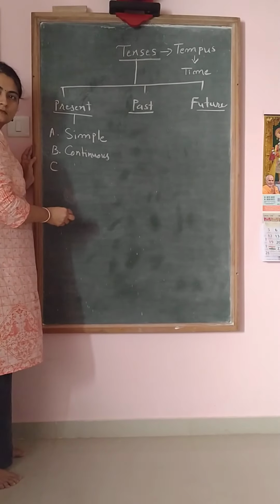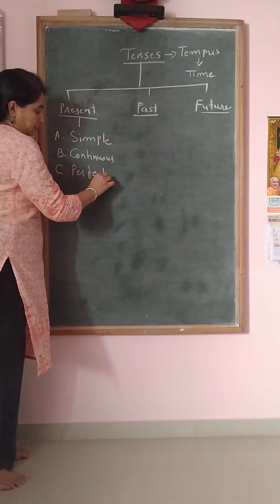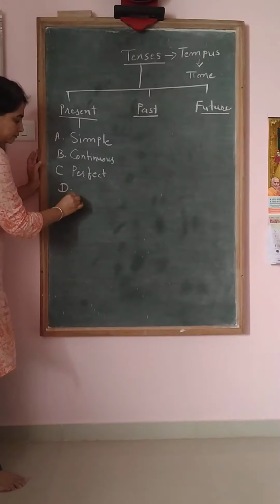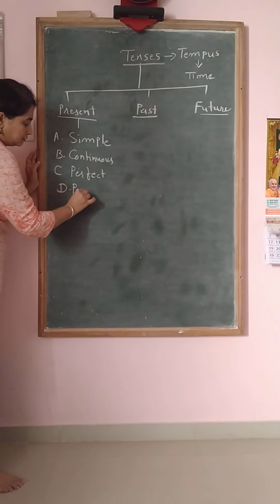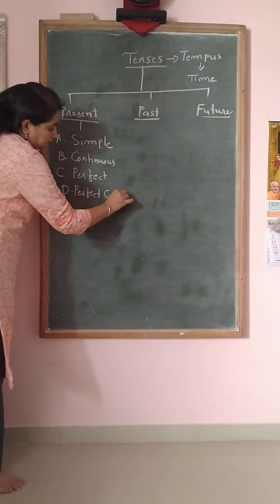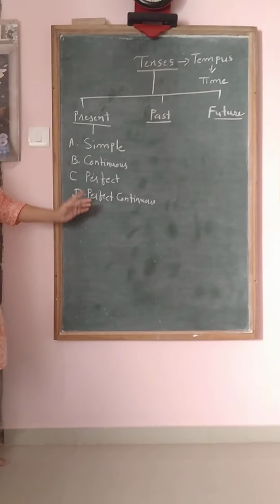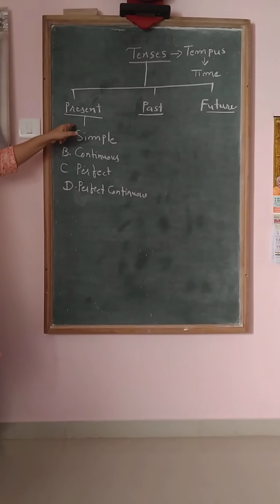Then perfect present tense. And perfect continuous present tense. Right. These are the 4 subdivisions of present tense.